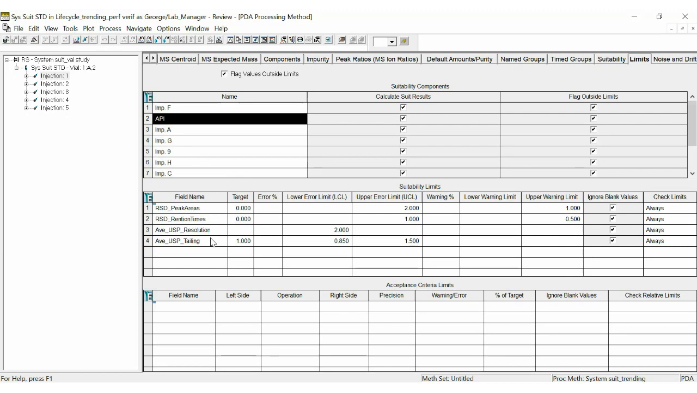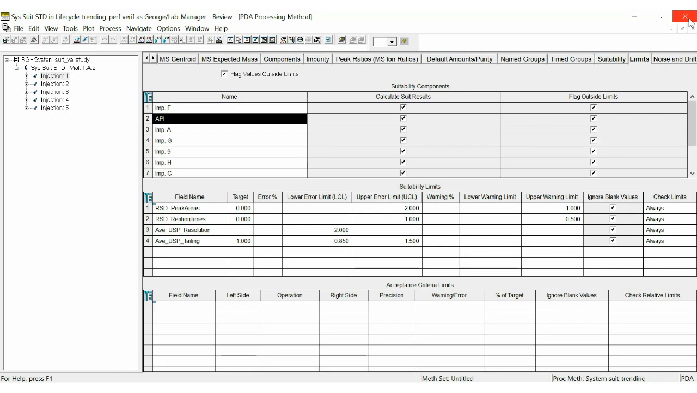So for any peak field that I select, I can set a target value, I can set lower and upper error limits, and if the result for that field exceeds those limits, then this would be a faulted result and Empower would flag that. If we use the limits, error, as well as warning, these will be a visual on the control chart, as you will see.